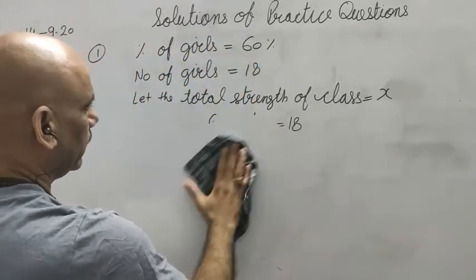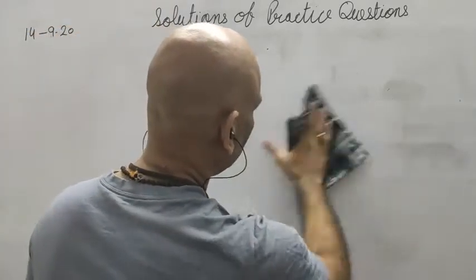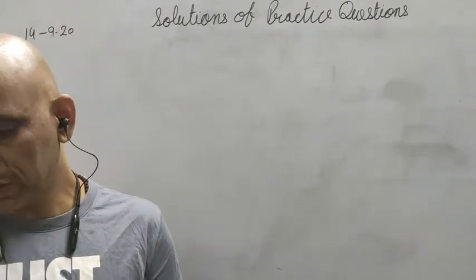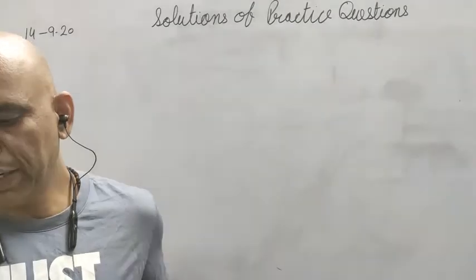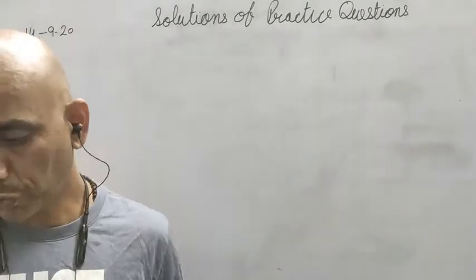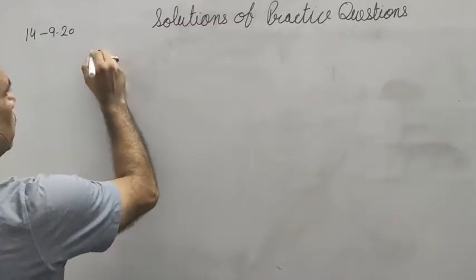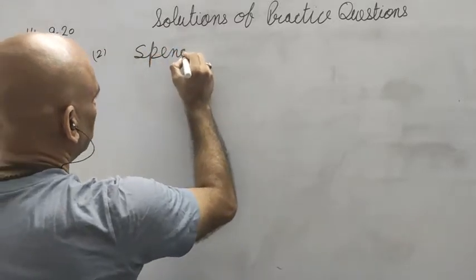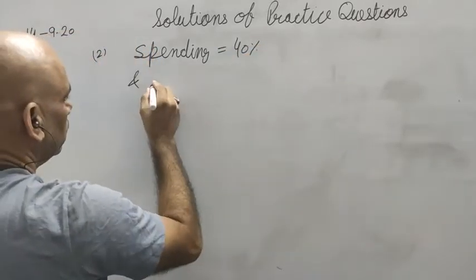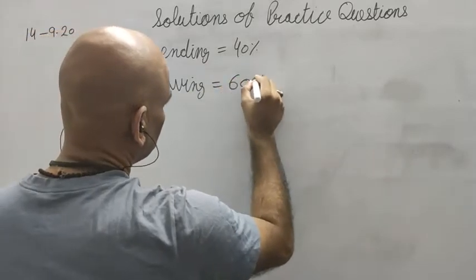Now, what is there in question number 2? In question number 2, what he is saying, that after spending 40% of my income, I had 24,000 left with me. So 40% I have spent. What is left? 60%. Spending is equal to 40% and saving is equal to 60%.